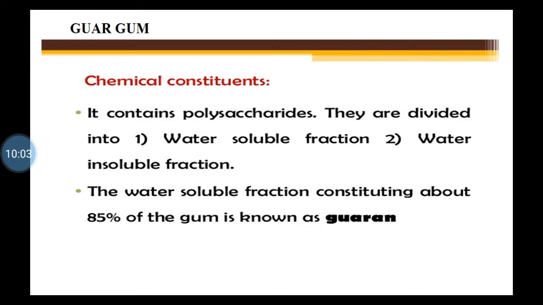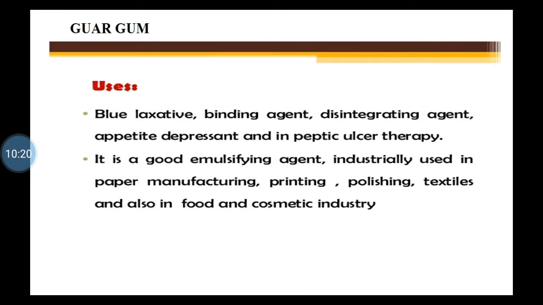This goran on hydrolysis gives 35% galactose and 65% mannose. Guar gum also contains 5 to 7% of proteins. Then important uses of guar gum: it is a bulk laxative, then binding agent, disintegrating agent, appetite depressant or suppressant we can call, and in peptic ulcer therapy also guar gum is given.